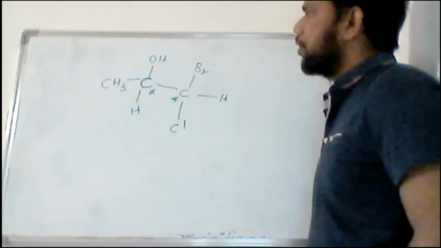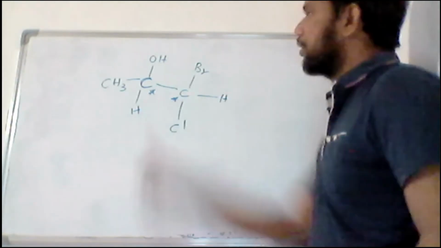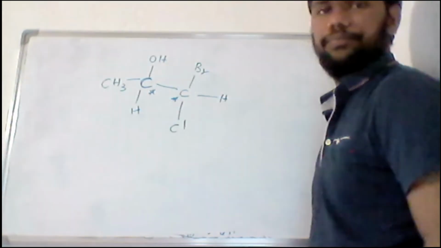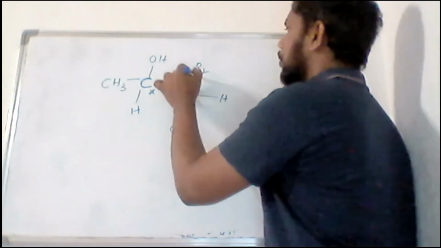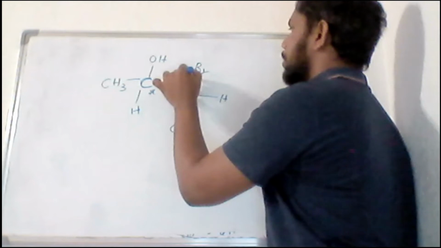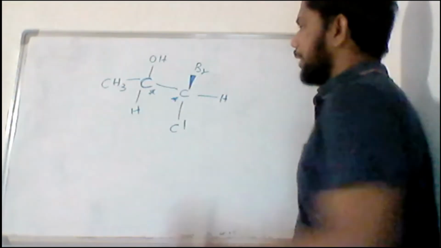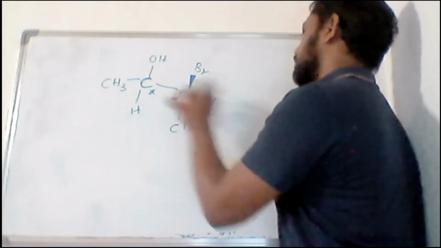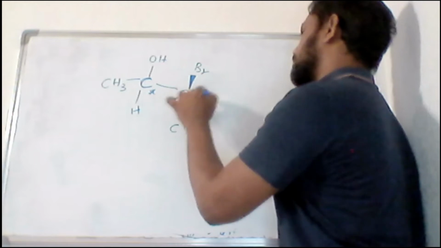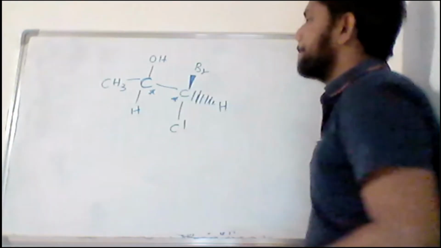Okay. So in this compound, we have 2 chiral centers. This is one, this is one. Okay. So let's say this Br is on top of the plane, for an example, and this hydrogen is inside the plane. Okay.